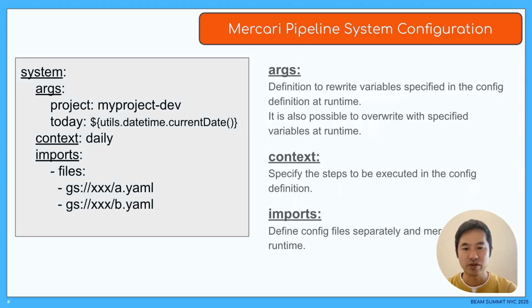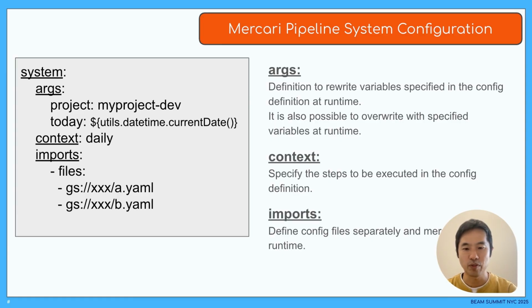The system option in Mercari Pipeline provides flexible settings for runtime configuration other than pipeline options. In args, various variables that you want to replace at runtime can be specified in the config file. By embedding built-in functions in template text, it is also possible to easily embed settings such as today's date and time.